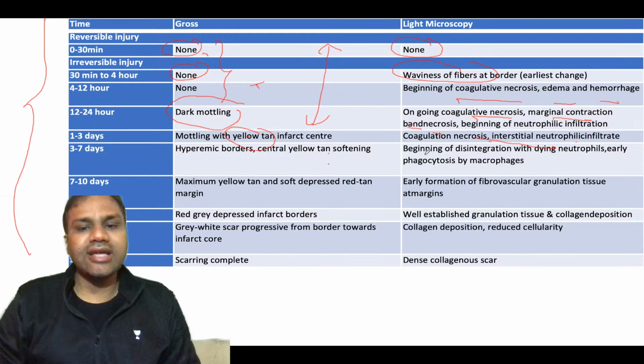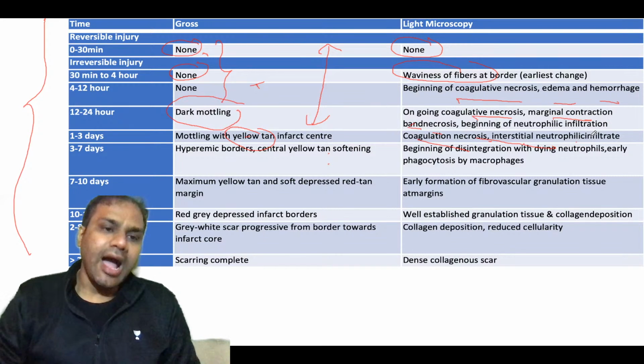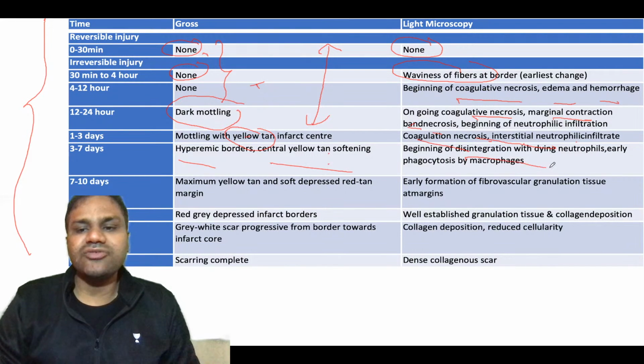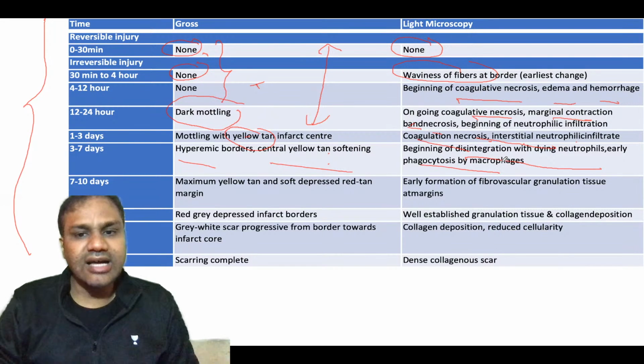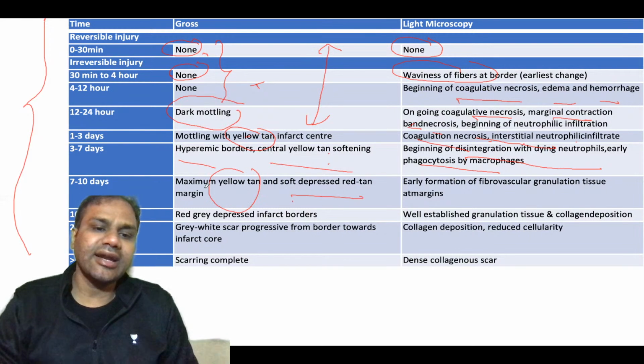Okay, in 1 to 3 days, and obviously this side coagulative necrosis will continue, interstitial and neutrophilic infiltration शुरू हो जाता है. After 3 to 7 days there will be hyperemic border, central yellow tan softening. So beginning of disintegration with dying neutrophils, early phagocytosis by macrophages. So अब macrophages आ जाएगा. Okay, then on 7 to 10 days this will be maximum yellow tan and soft, depressed red tan हो जाएगा.